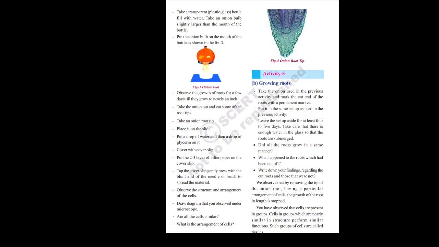And what is the arrangement of cells? The arrangement here is irregular and improper. This is about the fourth activity. So here we learned four activities.